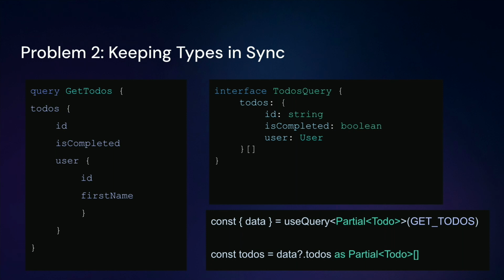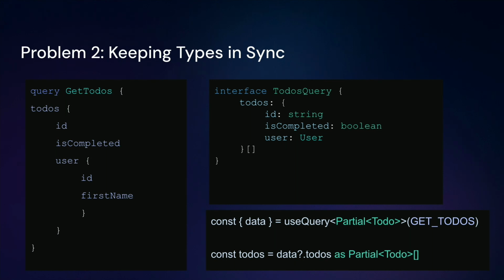So a solution you might come to is on the top right here. You might say, let's type the query response from that request. So here we've defined that interface as the to-dos query, where we're expecting an array of to-dos, and the ID is a string. The isCompleted flag is a Boolean, and then your user is a user. And in this example, we're defining the user type somewhere else in the front end. At this point, you're probably already duplicating your types because you've got to maintain a user type on the front end, and you've got a user type in your GraphQL API.